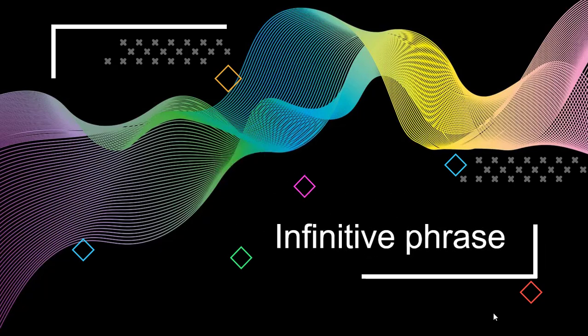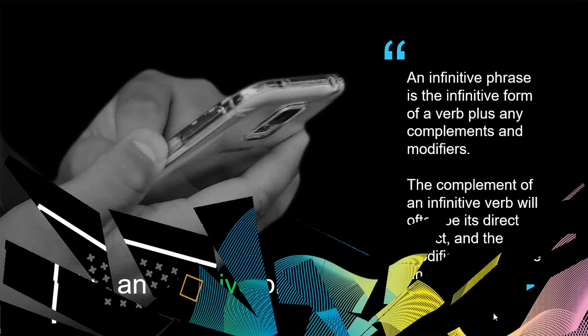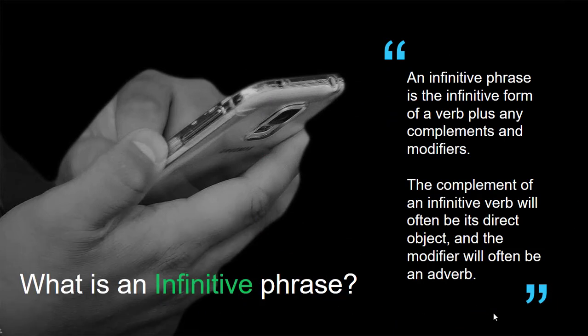The first thing that we have to know about this is what an infinitive phrase is. An infinitive phrase is the infinitive form of the verb plus any complement and modifiers. And on this occasion, the complement of the infinitive verb will often be its direct object, and the modifier will often be an adverb.